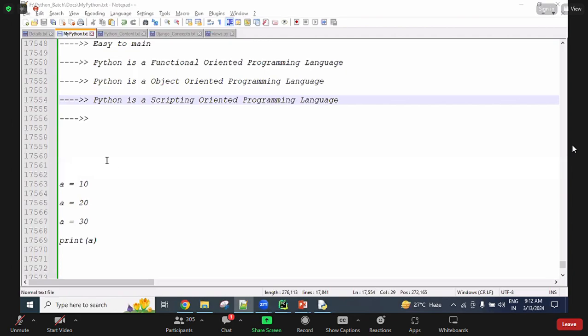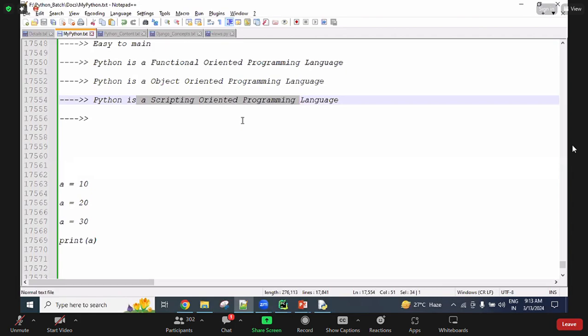Sir, what is Jython? Jython and others are other tools. Jython is Python with Java. Our Python code can be embedded into other languages, and code from other languages can also be used in our Python.